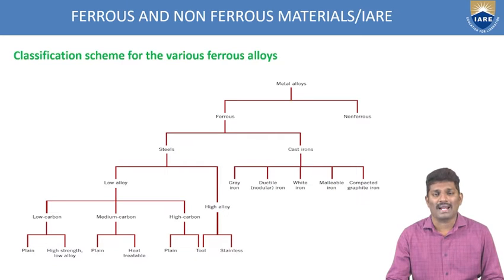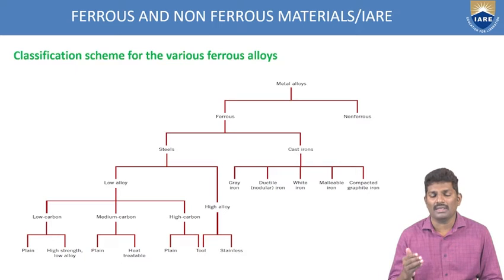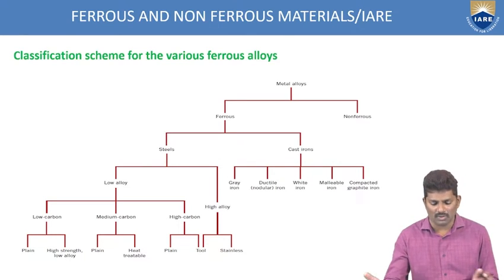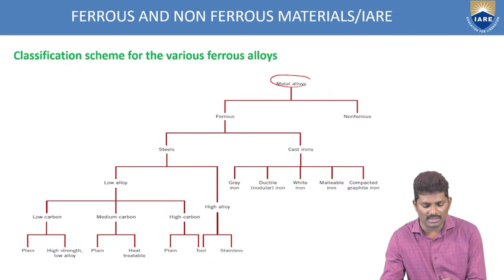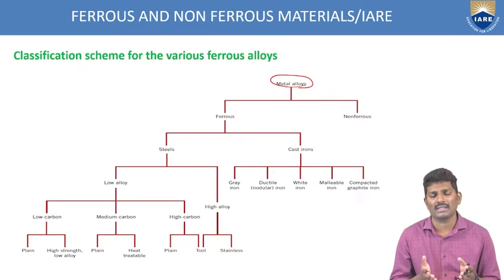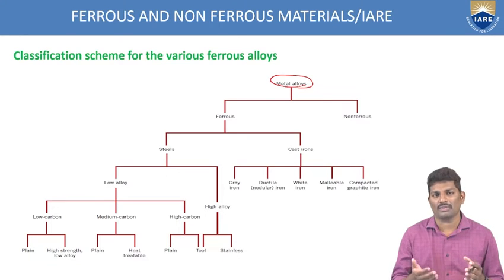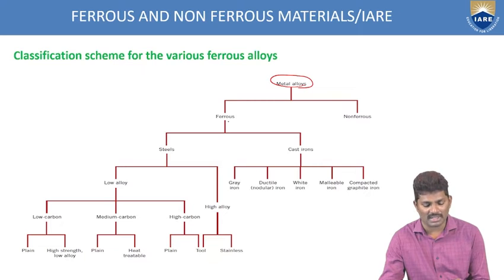Now, if you go to the classification of ferrous alloys, a metal alloy is generally classified based upon its composition. The metal alloy is the main material, and it is classified into two categories: ferrous and non-ferrous. In ferrous alloys we have a large composition of iron, which is why they are called ferrous. The other category, non-ferrous, is not based upon the iron composition. That is why the metal alloy is classified into ferrous as well as non-ferrous.